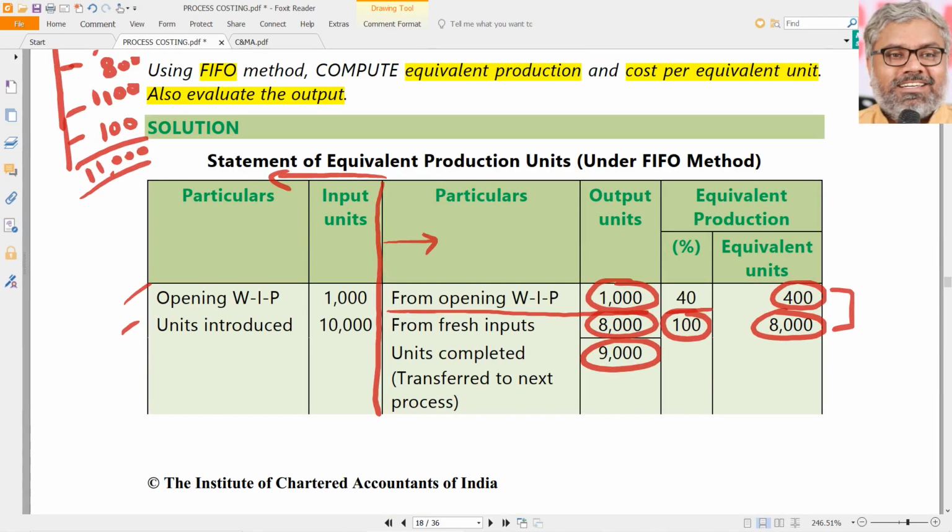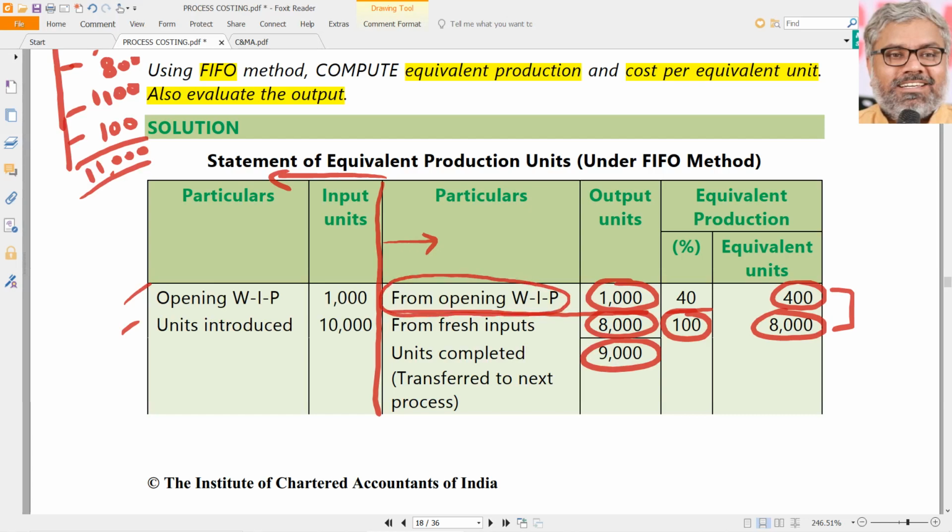That is the purpose of preparing the statement of equivalent units of production. Because we are using FIFO here, from opening work in progress we have taken the remaining percentage work to be done. If it was weighted average, as we will see in the next example, the same one with weighted average, we don't need this part if it is not FIFO. So this part is there only because of FIFO.